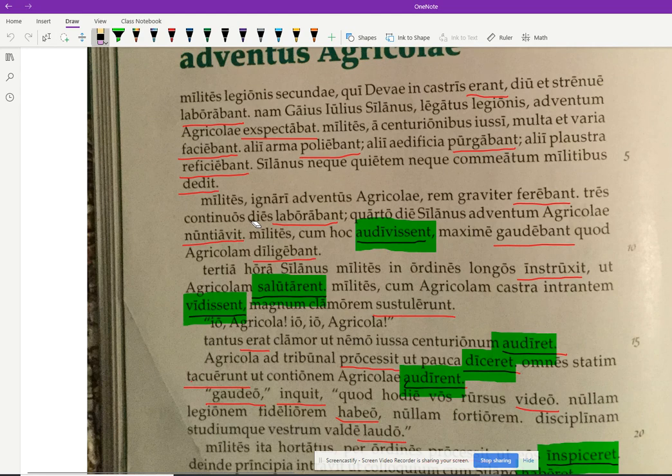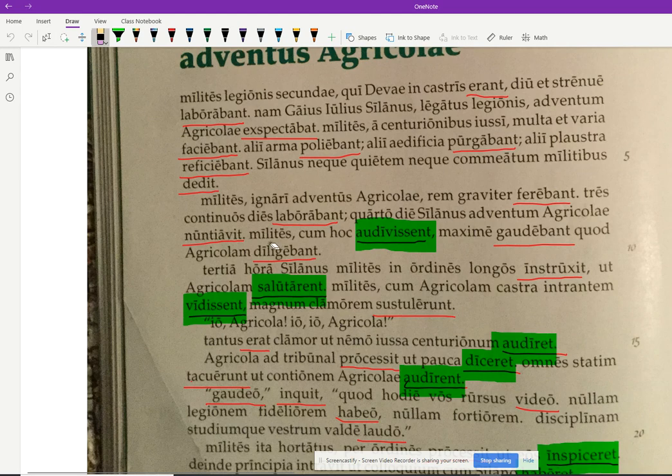Okay, so that's accusative of reference of time, so it's how long they were doing something. Quarto die, ablative of time when, like a particular point on the timeline. So on the 4th day. So accusative for 3 continuous days, and ablative on the 4th day. Solanus nuntiavit, he announced the arrival of Agricola.